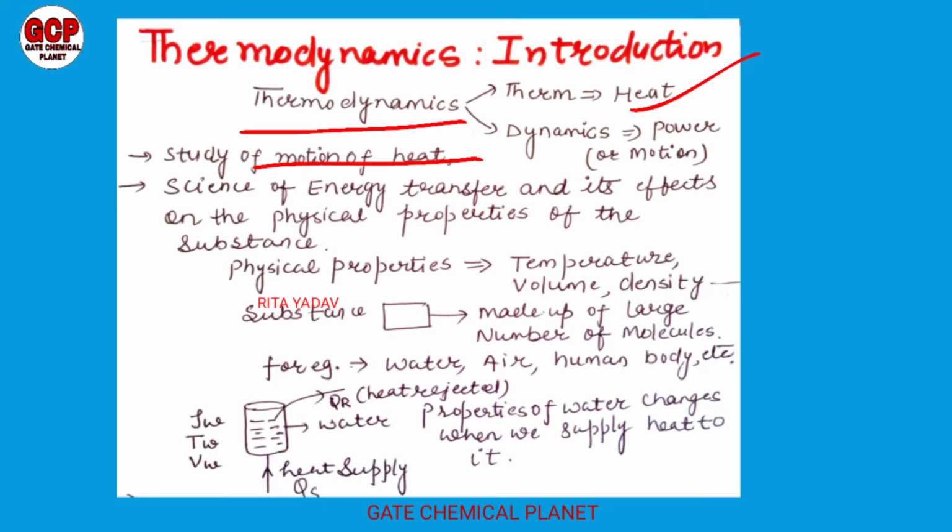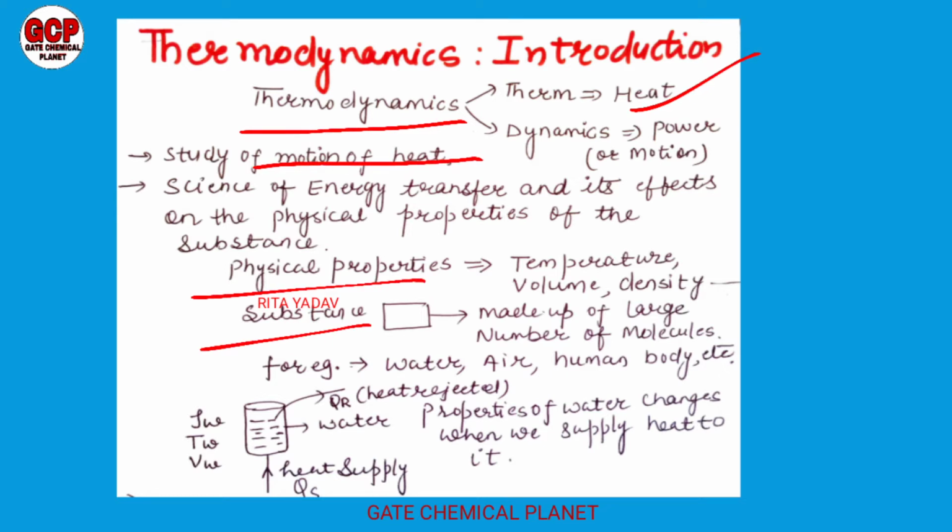So basically thermodynamics is the science of energy transfer, or energy interaction, and it affects the physical properties of substances. So here two things are very important to know. First is the physical property and second is the substance.